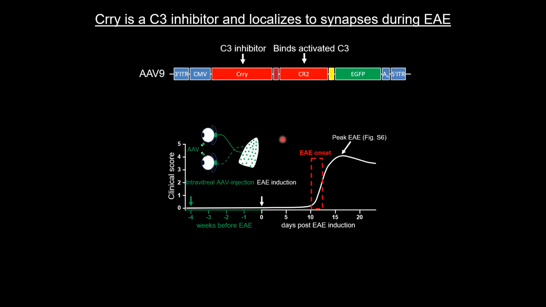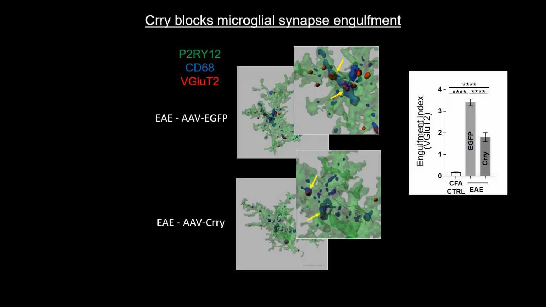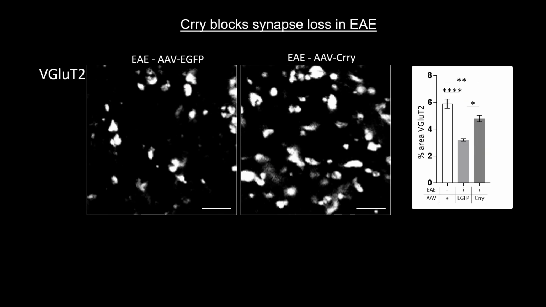And we looked at synaptic changes at the onset of EAE when we see this early synapse loss, and also in peak EAE in a supplementary. And what we find is that there is a significant attenuation of engulfment of synaptic material by reactive microglia with the Crry treatment. And we also saw significant protection of synapses with the AAV Crry treatment.